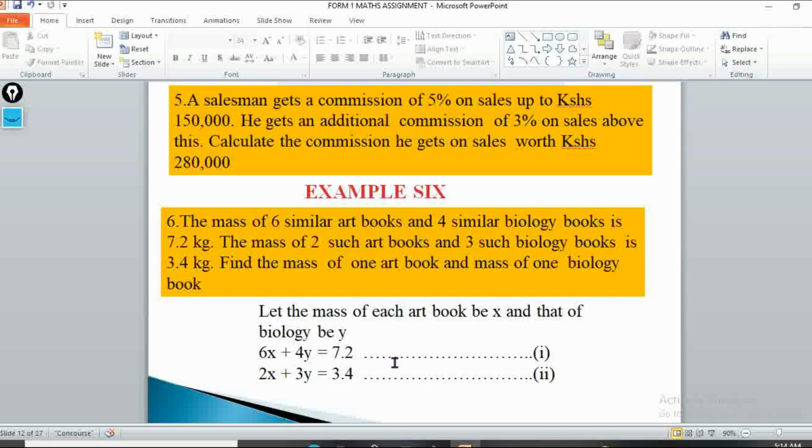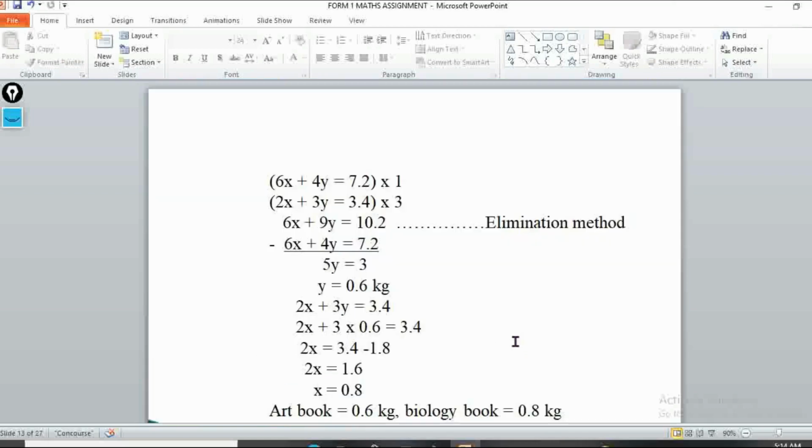So you can use either of the two methods, the elimination method or the substitution method. Now when I look at these, I see 6x and 4y, then 2x and 3y. If I want to use the elimination method, I'll have to make the 2x the same as 6x by looking at the LCM of 6 and 2. So the LCM of 6 and 2 will be 6.